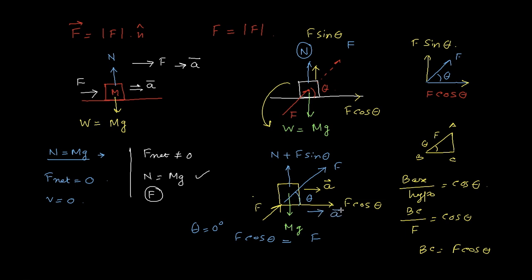Now if theta is equal to 90 degrees, then F cos theta becomes 0, but F sin theta becomes F, because sin 90 is equal to 1. It means that if we apply the force at an angle of 90 degrees, the direction of the motion of the body is upward.